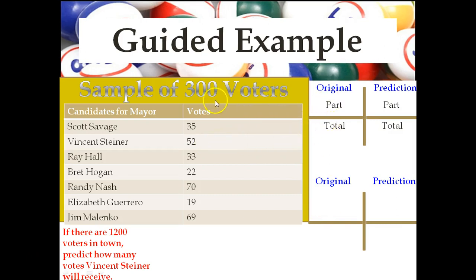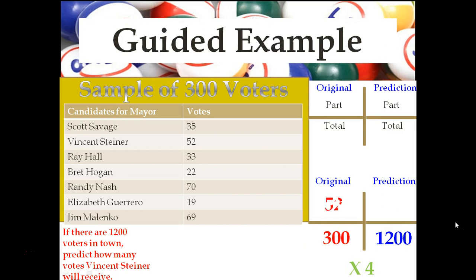And the total is going to be 300, meaning Vincent Steiner will receive the votes of 52 of the 300 voters that were sampled. So I'm going to put 300, because that's the total number of voters sampled, and then 1,200 is going to be the grand total, or the prediction we're going to make. We're predicting for 1,200. And you'll note, to go from 300 to 1,200, the numbers became larger. And you try to find a correlation then. You know you're going to multiply because the number got larger. And hopefully you find an easy correlation. And I did. 300 times 4 is 1,200.